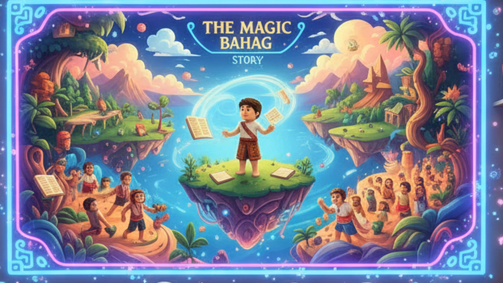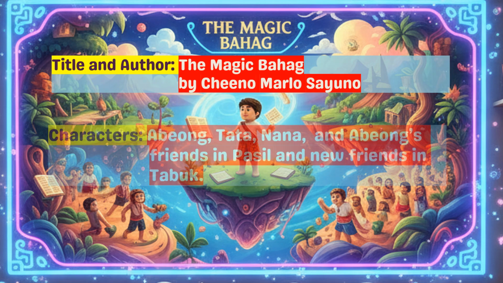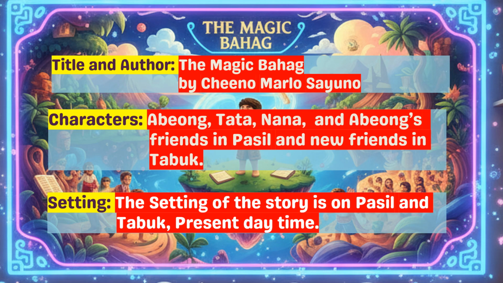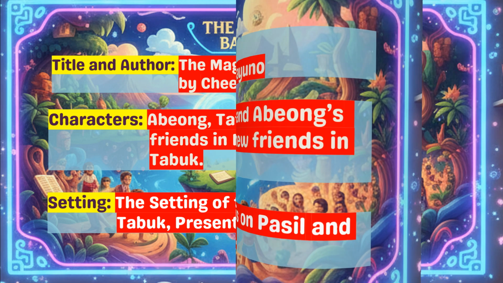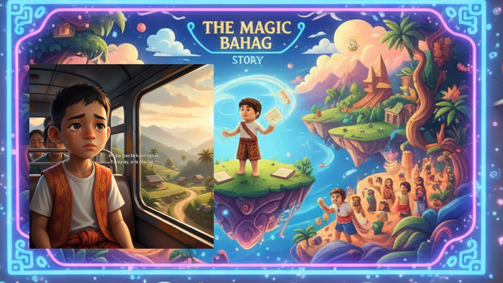The title of the story is The Magic Bahag. The author is Chino Marlo Seuno. The characters are Abong, Tata, Nana, Abong's friends in Puzzle, and new friends in Tabuk. For the plot, we have the 6 most important events in order.